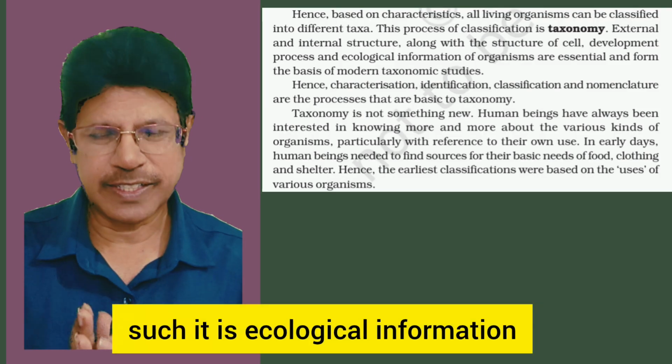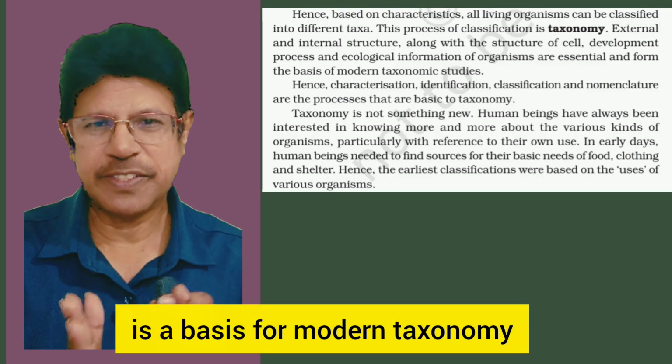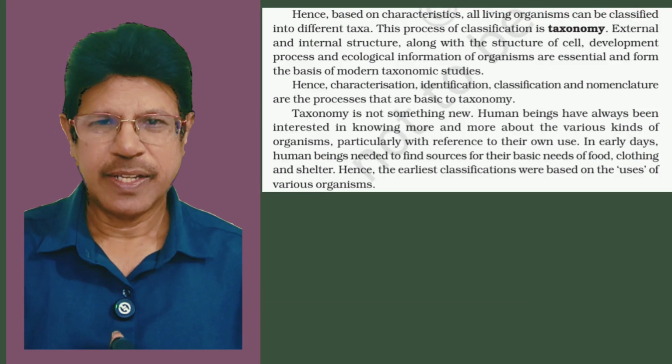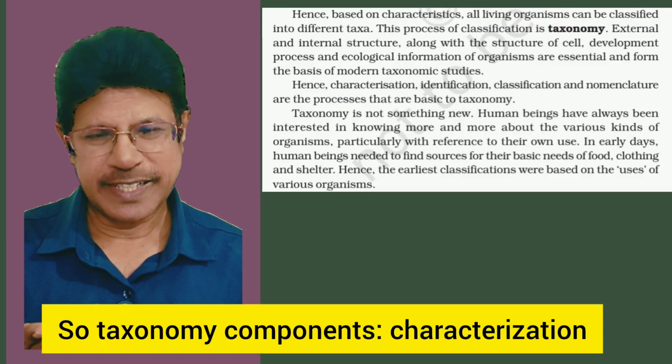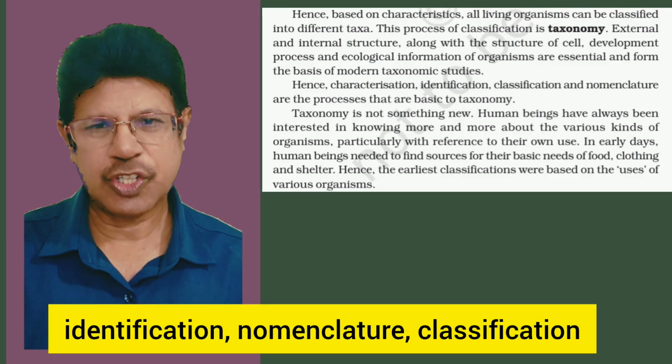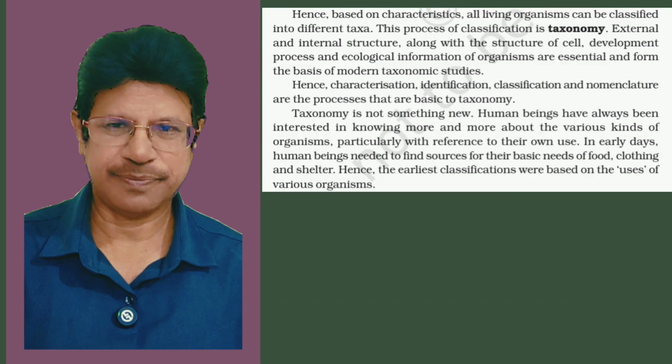Such ecological information is the basis for modern taxonomy. So taxonomy components: characterization, identification, nomenclature, classification.